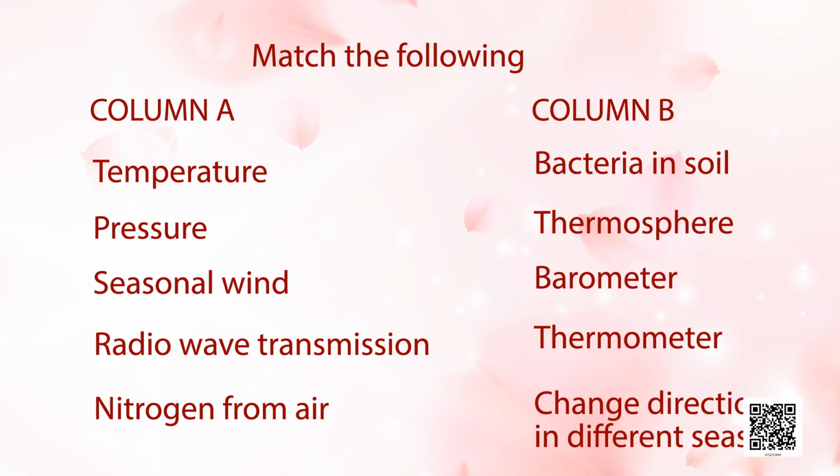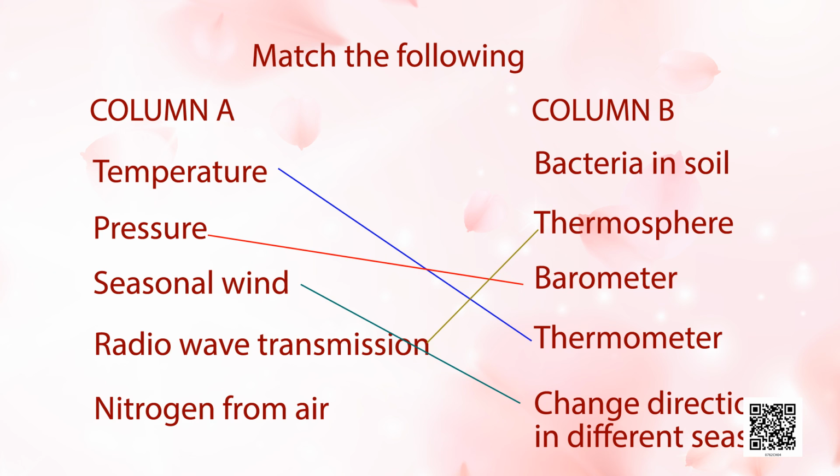So students, match. Temperature is matched with thermometer, pressure with barometer, seasonal wind with change direction in different season, radio wave transmission with thermosphere, nitrogen from air with bacteria in soil.